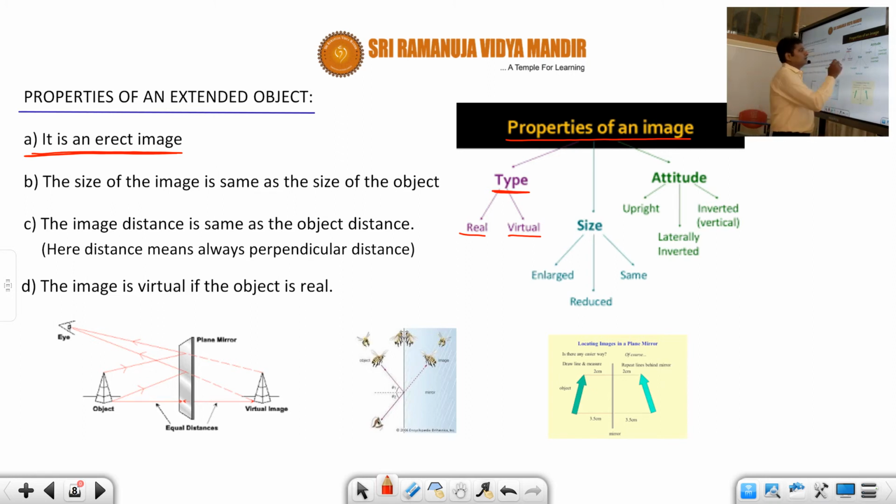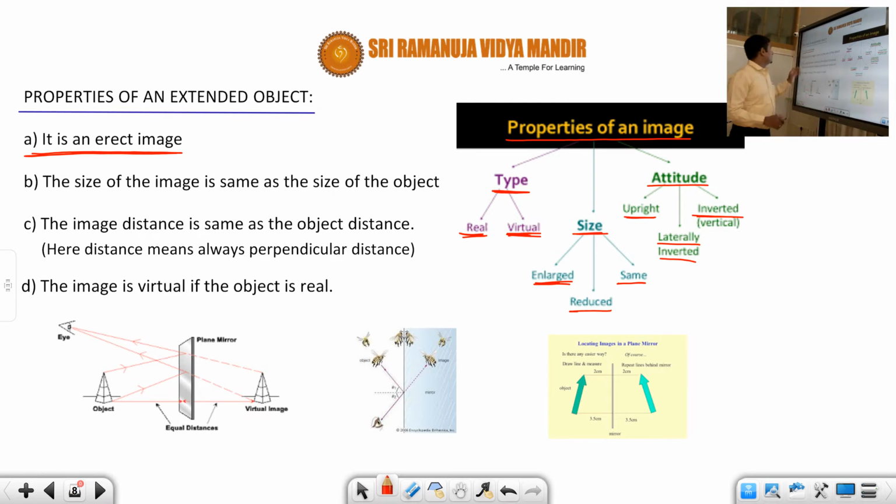So there are two types of images: one is called real and one is called virtual. Similarly, according to size, there are three things: enlarged size, reduced size, and same size. And similarly, according to the attitude, whether it is upright or inverted or laterally inverted. This generally we don't use. Whether it is upright or inverted: upright means on the same side, inverted means reversed, or vertically inverted.